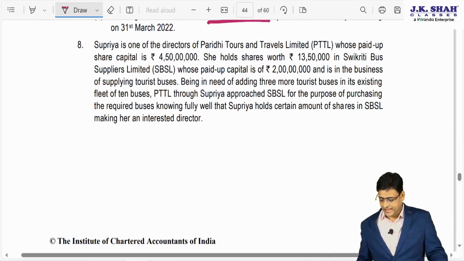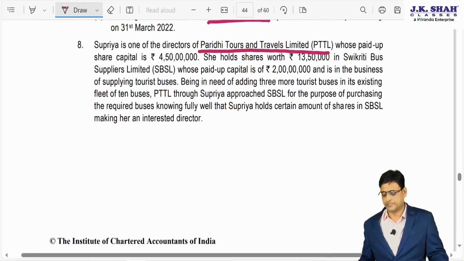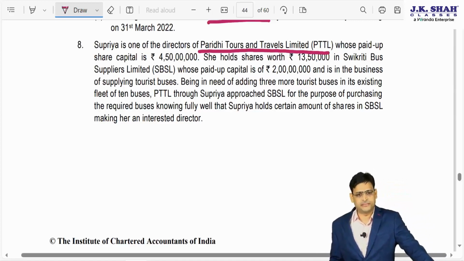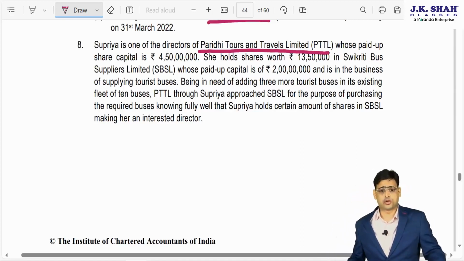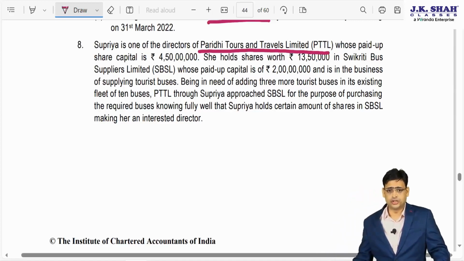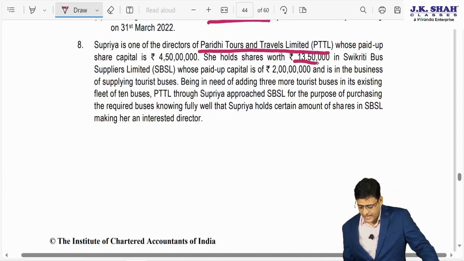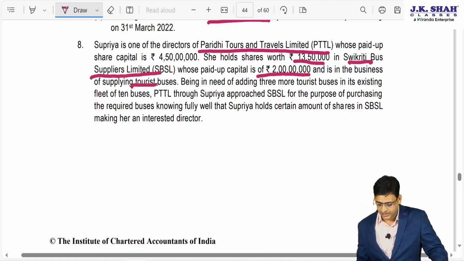Supriya is one of the directors of Paridhi Tours and Travels Limited, whose paid up share capital is 4 crore 50 lakhs. She holds shares worth 13 lakh 50 thousand in Swikriti Suppliers Limited, whose paid up share capital is 2 crore and which is in the business of supplying tourist buses.